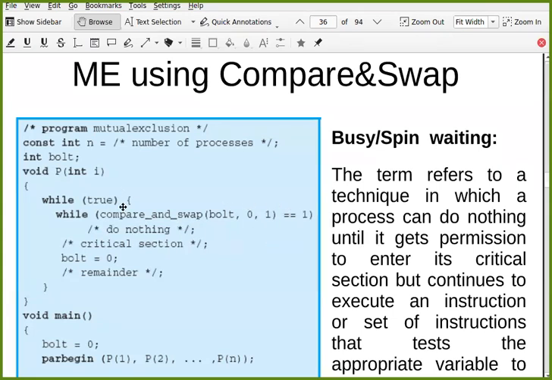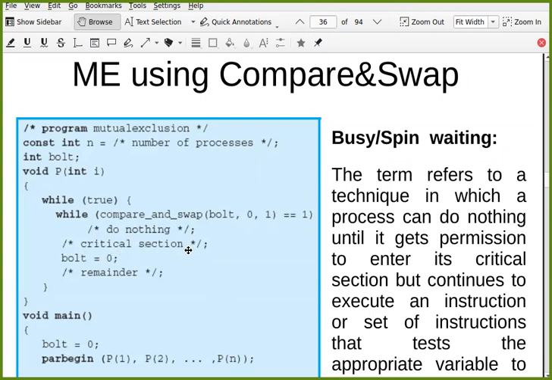But if it is false, it means it returns 0. 0 means it was the old value of bolt, and as it was 0, which you compare with this, you can put 1 inside bolt, and you have acquired the lock now. Now you can enter into the critical section. So if this is false, you have acquired the lock and you can enter into the critical section.